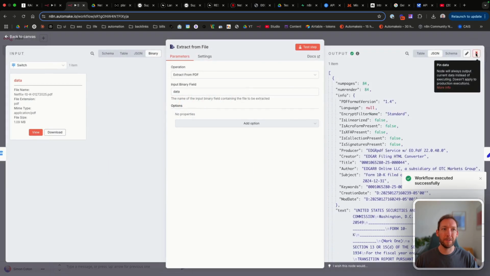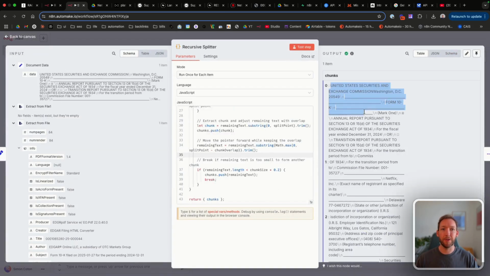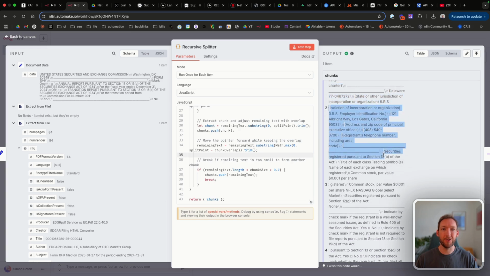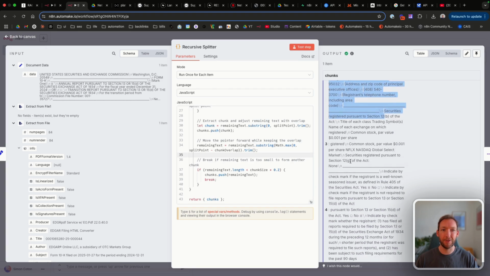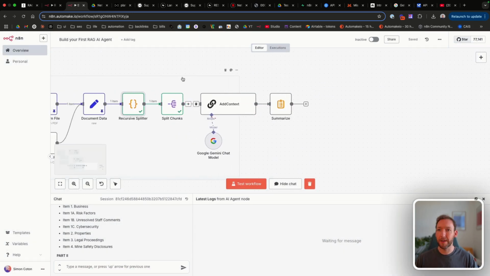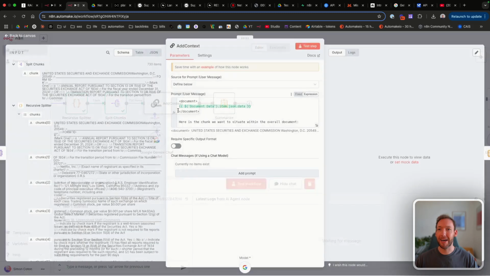And let's just pin some data to speed up the tests here. So you can see that with a chunk size of 500, it's cutting off some important context between these chunks, and each of these numbers represents a different chunk. So hopefully the context that we're adding here will help. And you can see that it's split it into 730 chunks here, which is a bit more than we had before. So what we're now doing is we're adding context.